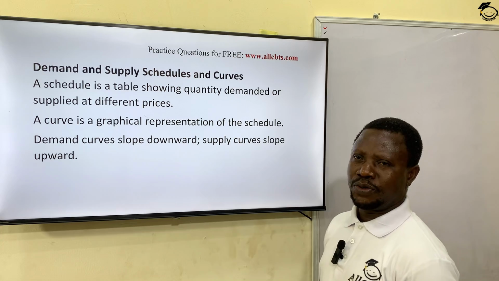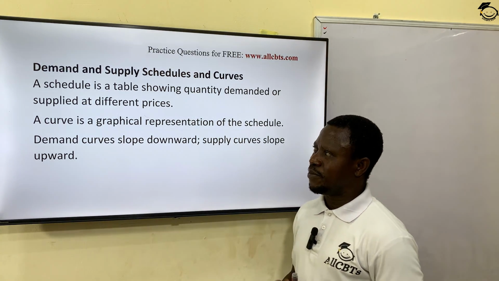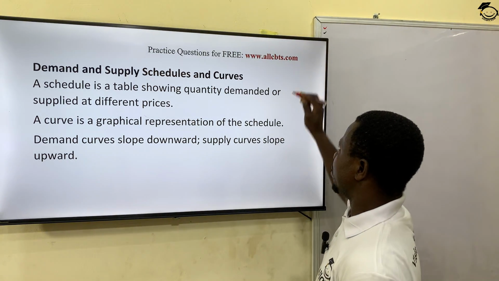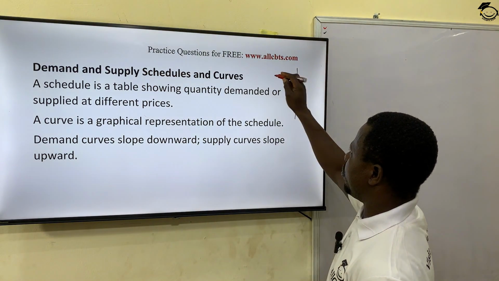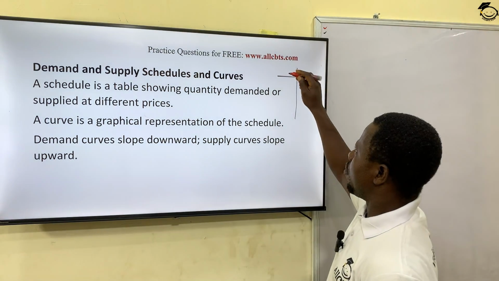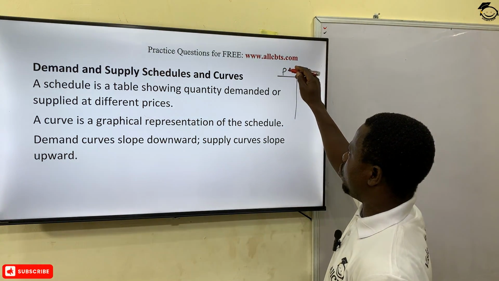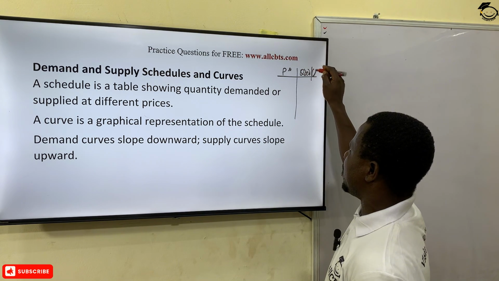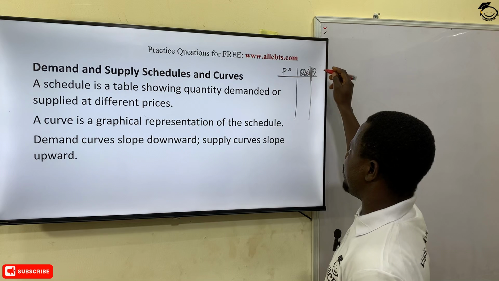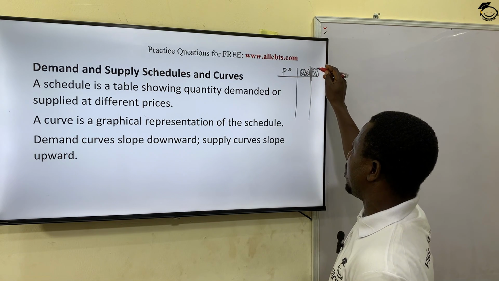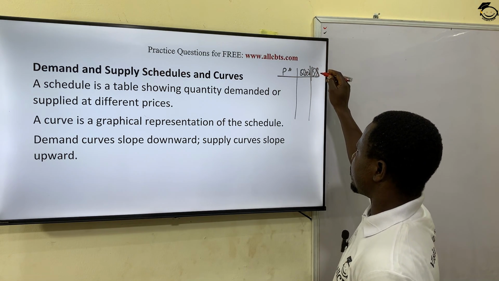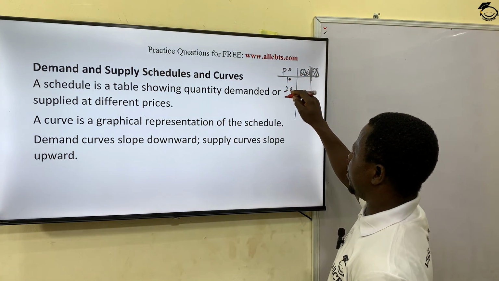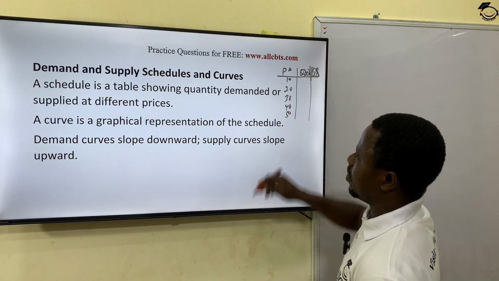A demand schedule is a table showing quantity demanded or quantity supplied at different prices. Look at my screen. It's like a table where you have the price, which could be in naira or dollar, and the quantity demanded or quantity supplied. You can have them together like this in case you want to draw a curve. So you can have the price at 10, 20, 30, 40, and 50.